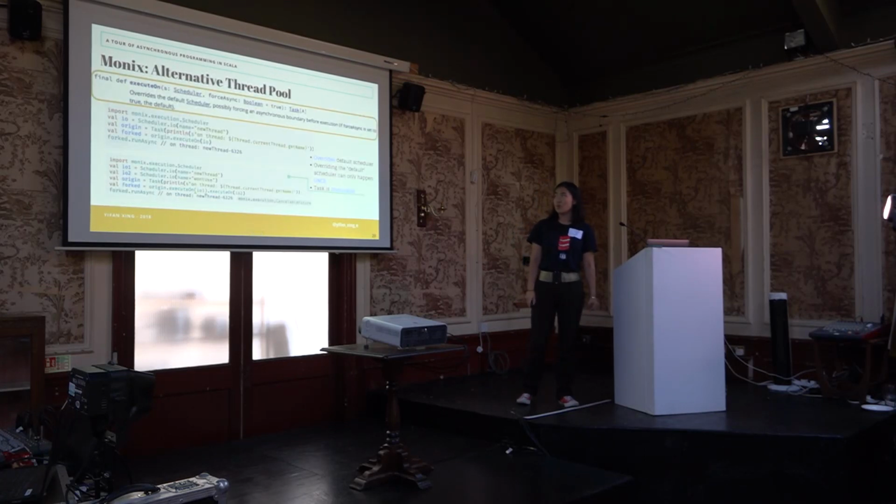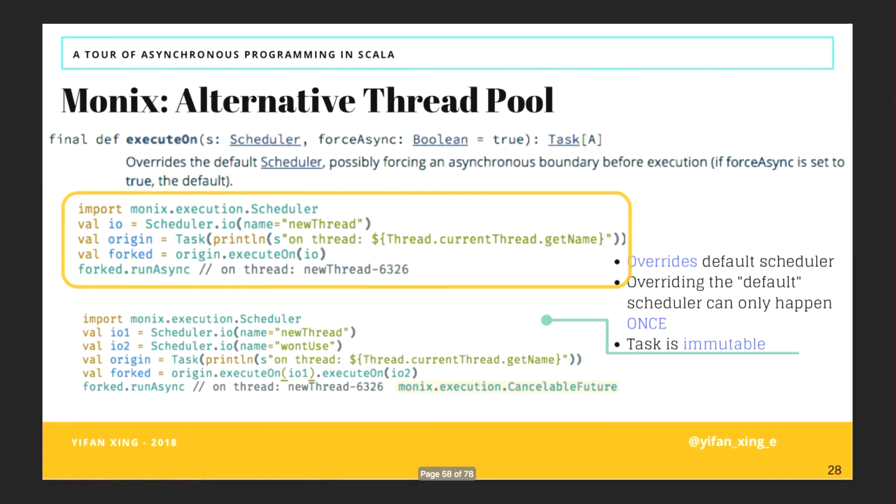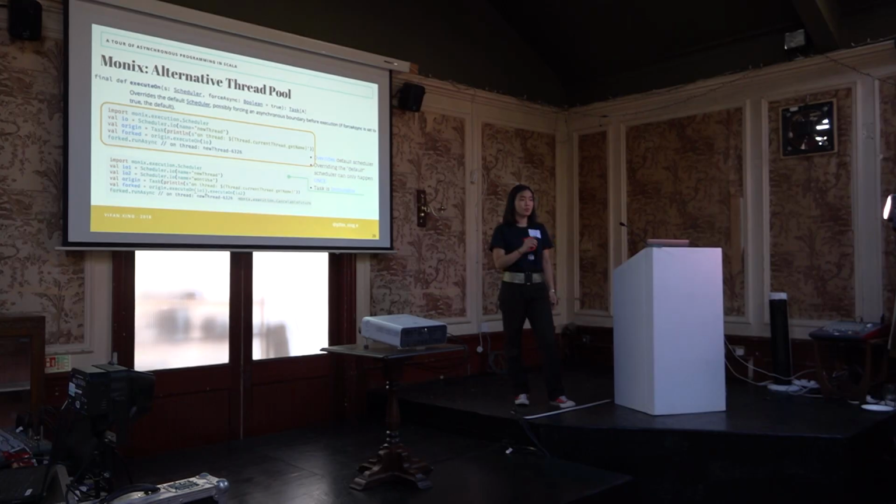And you can also override the thread pool on your task by calling execute on. How this works is you can create your thread pool by calling scheduler.io, passing the name of the thread pool. And you can create a task, and then on top of the task, if you call execute on with the given thread pool, you will be able to create another task with the specified thread pool that you asked it to use. So now if you call run async, this will use the threads from the given thread pool that you provided.